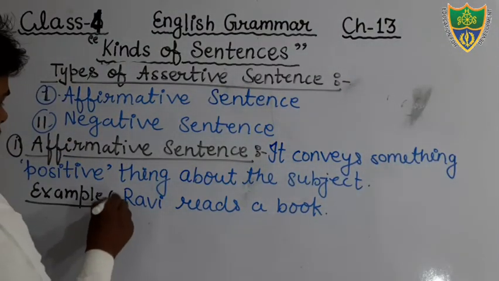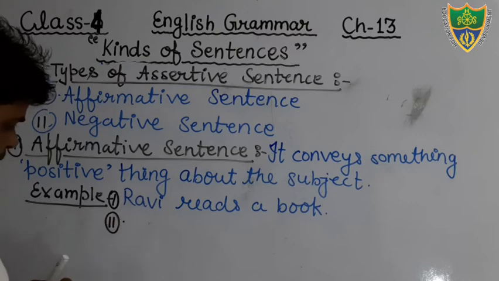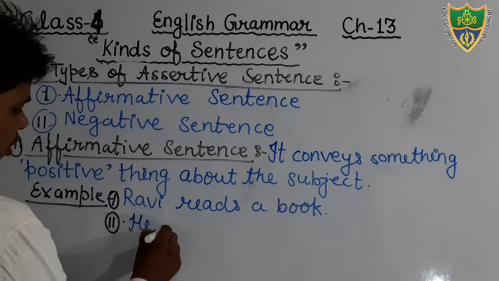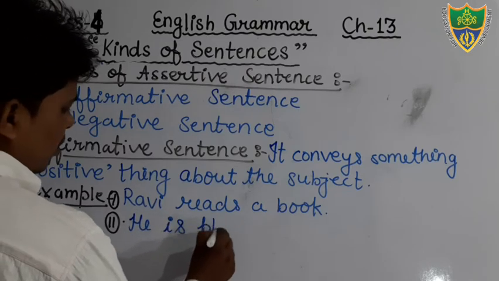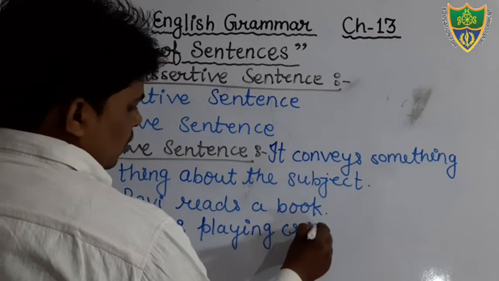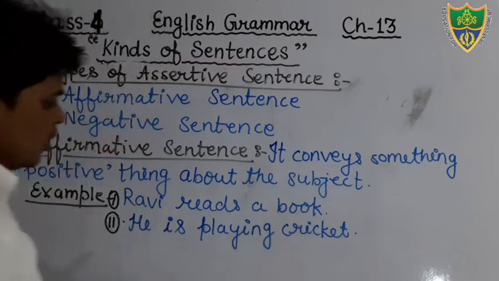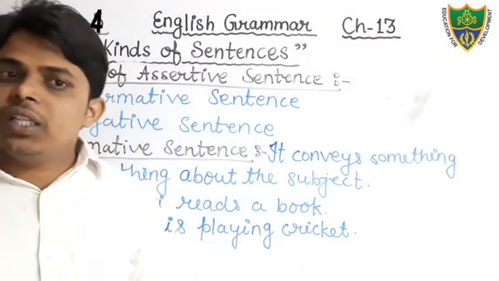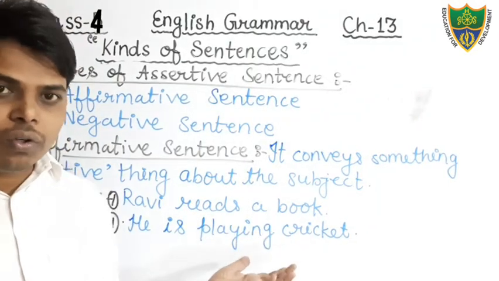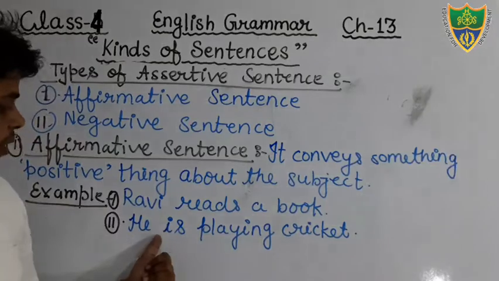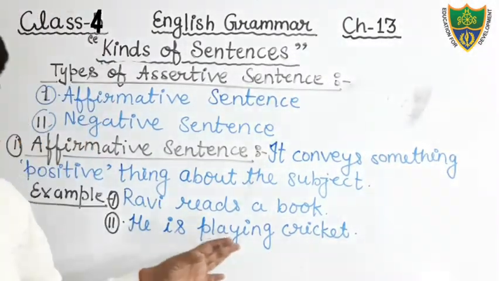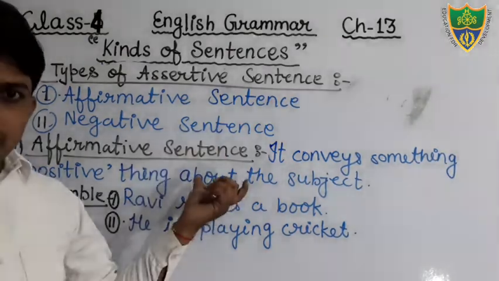One more example you can see. He is playing cricket. Here there are no negative words. There is no not, there is no no. Just see, he is playing cricket. It also asserts something, but in affirmation.